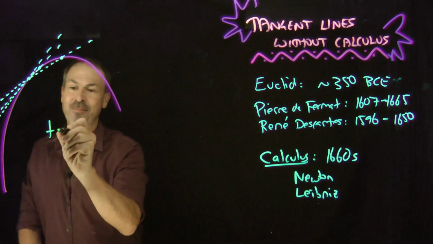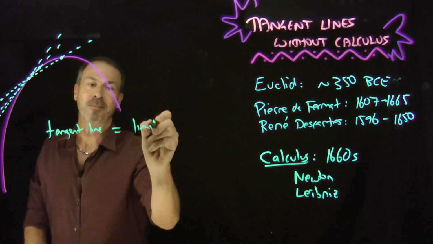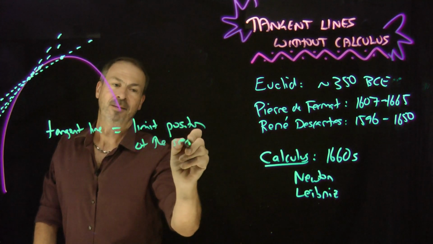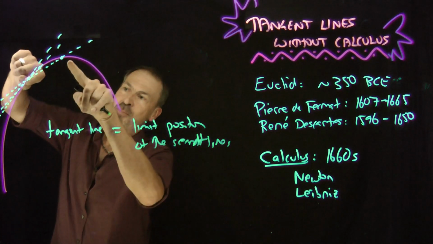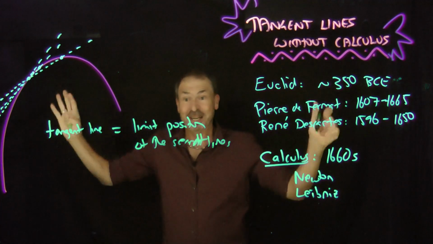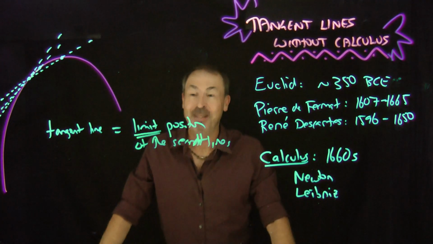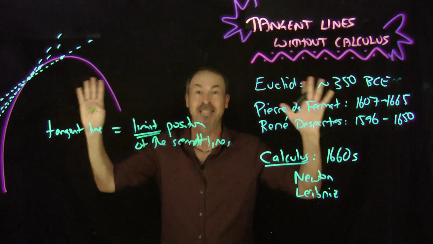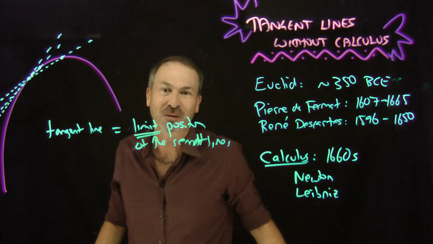He was saying, here's my loose language, the tangent line will be the limit position of the secant lines as you choose points closer and closer to the point you're interested in. Okay, very strange idea, but he was using this all based on the notion of limits. And using his theory of limits, he could figure out ways to get tangent lines to all sorts of curves. Amazing, a big breakthrough, but it relied on the notion of limits.